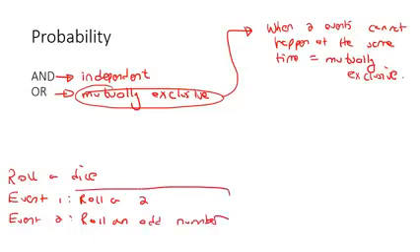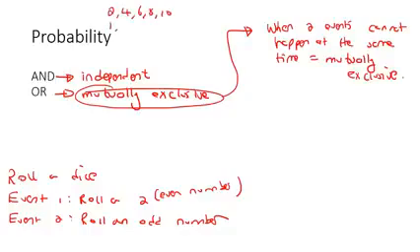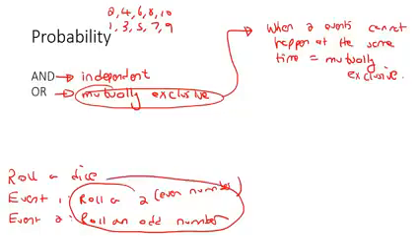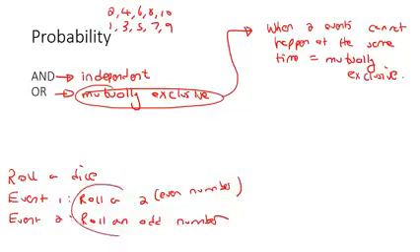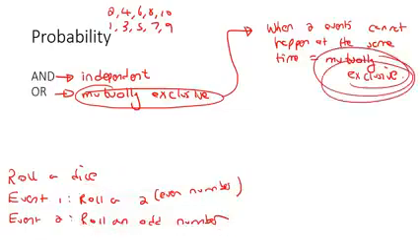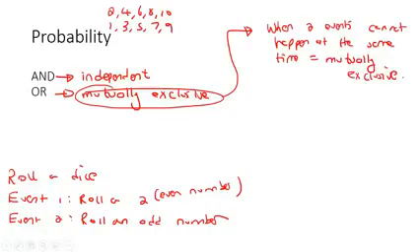Now, can these two things happen at the same time? Well, no, because the number 2 is an even number. Even numbers are like 2, 4, 6, 8, 10. Odd numbers are 1, 3, 5, 7, and 9. So if you are rolling the number 2, then that is not an odd number. So these two events cannot take place at the same time. You cannot roll a 2 and it's also an odd number. So because those two things cannot take place at the same time, we would say that these two events are mutually exclusive. So mutually exclusive is two events that cannot take place at the same time.